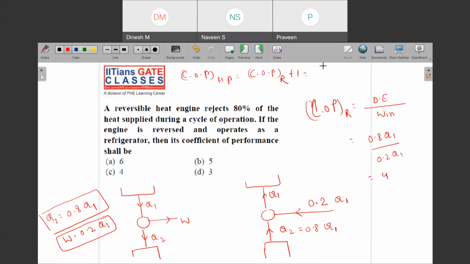So let us first try to find out what that correlation is. Can you correlate that? What is the relationship here? This is nothing but 1 upon eta of engine.